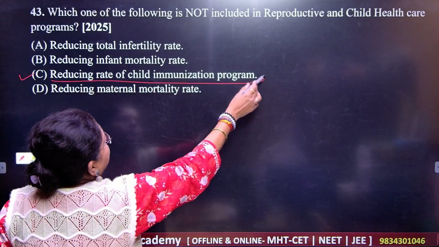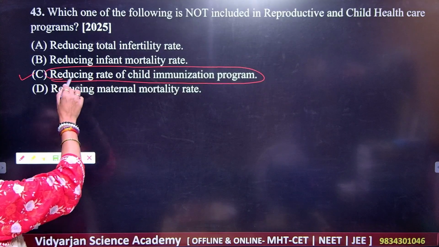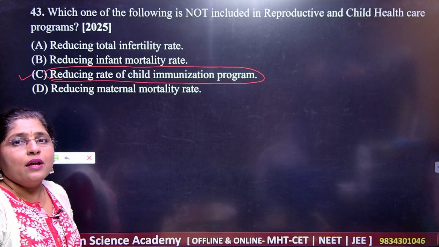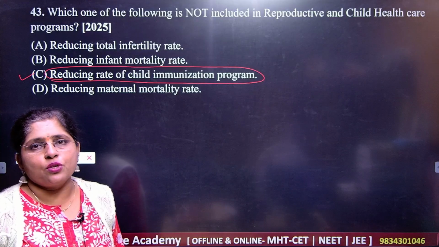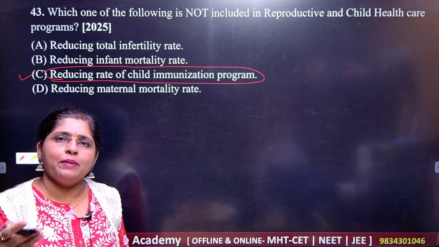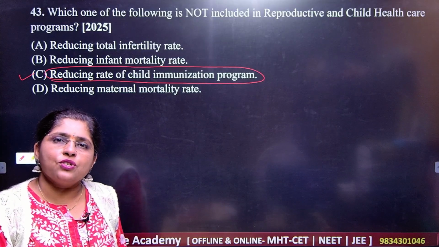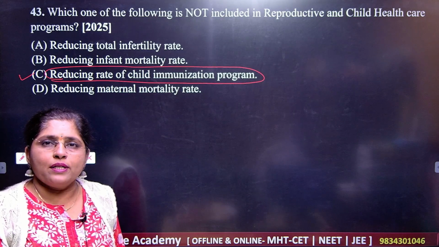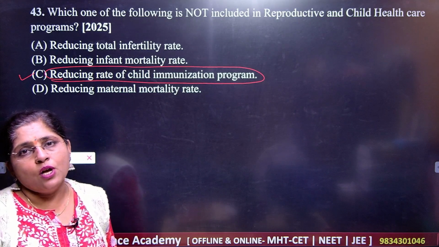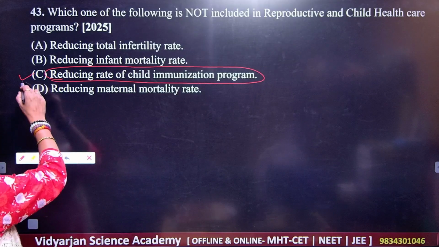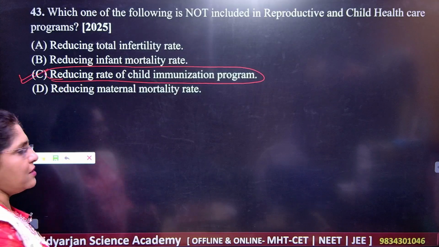Reducing the rate of what here? Child immunization, this one, because nowadays the government is taking care of the immunization process. When the birth is there for the baby, the chart for the immunization is ready. Got it? It has been done at the priority level. So what should be your correct answer? C is the correct answer here.